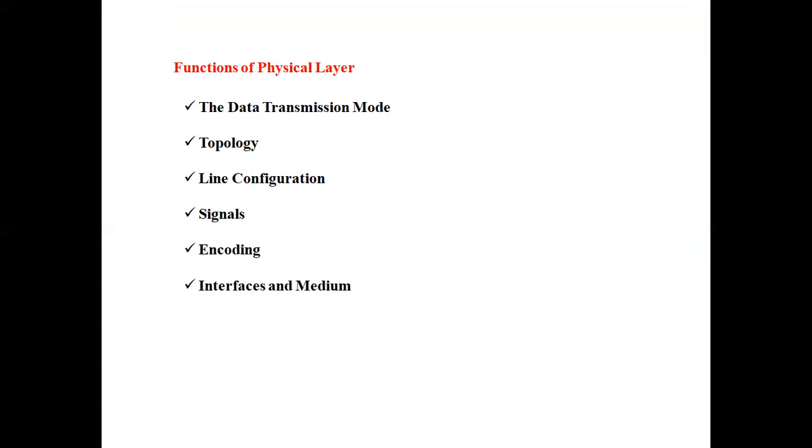Here, topology means the arrangement of nodes in some particular form, and signals are of two types, analog signals and digital signals.